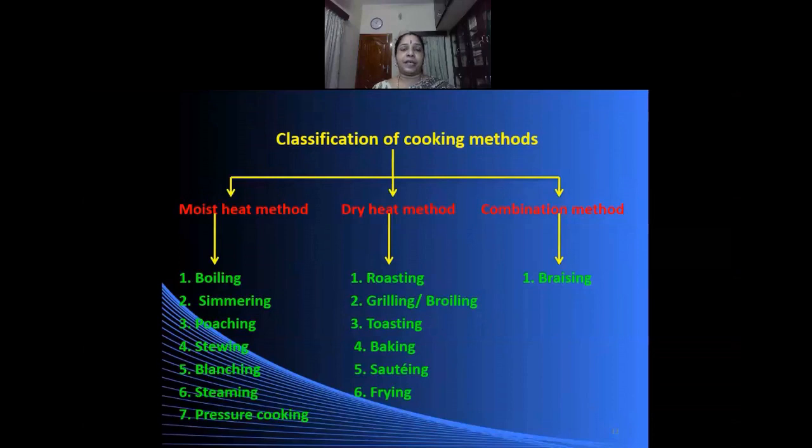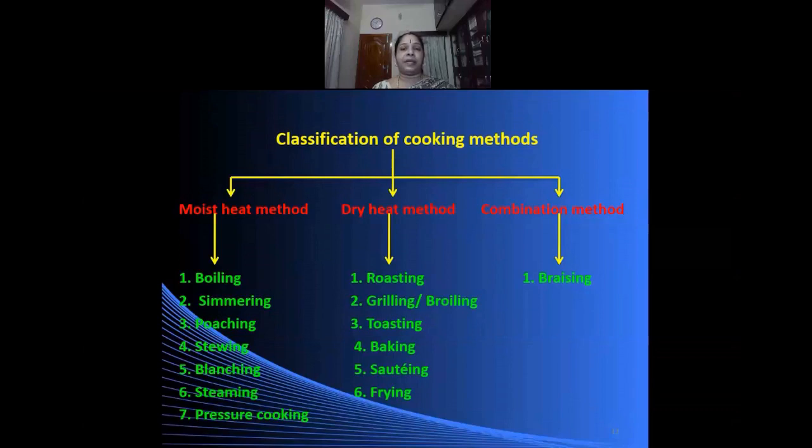Under the moist heat methods, we have different methods of cooking like boiling, simmering, poaching, stewing, blanching, steaming, and pressure cooking. All of them employ either water or steam for cooking. Under the dry heat method, we have roasting, grilling or broiling, toasting, baking, sauteing, and frying. Frying again can be classified into two types, shallow fat frying and deep fat frying.